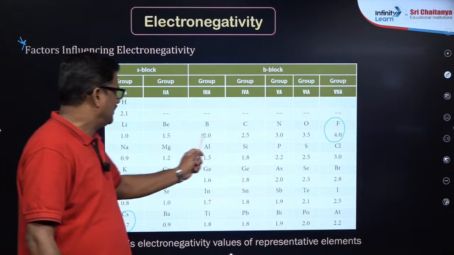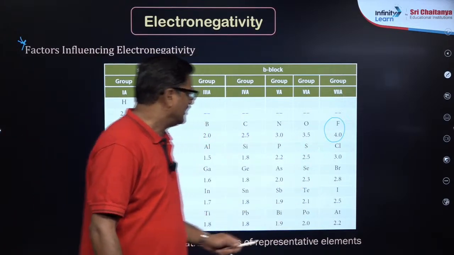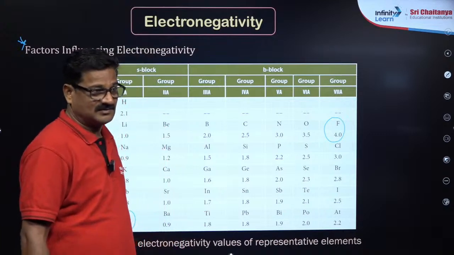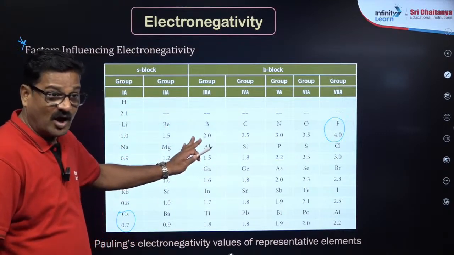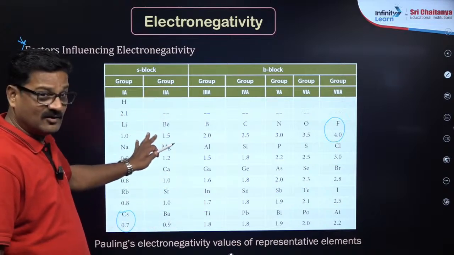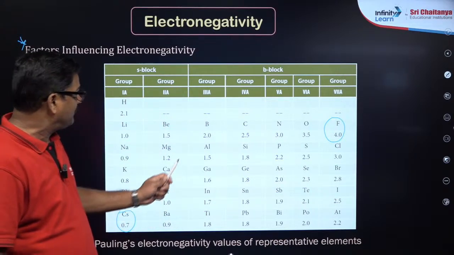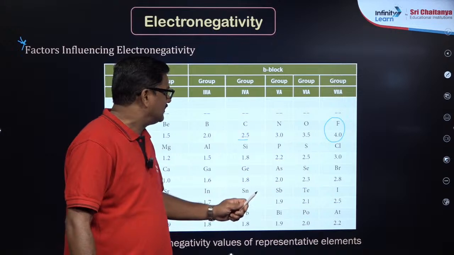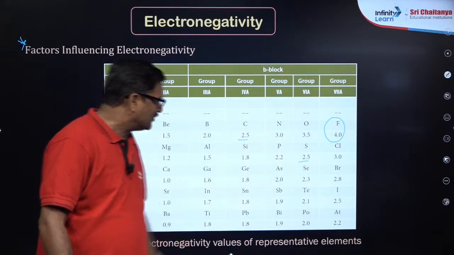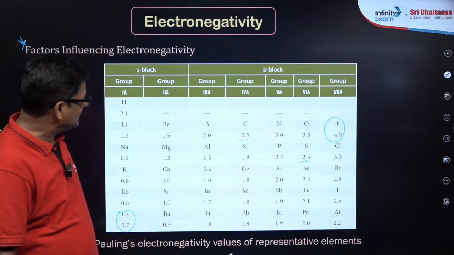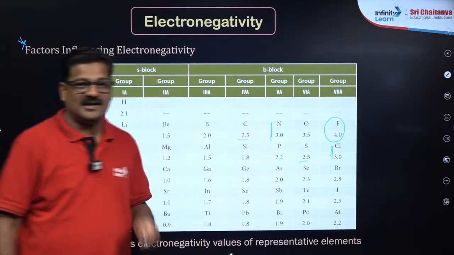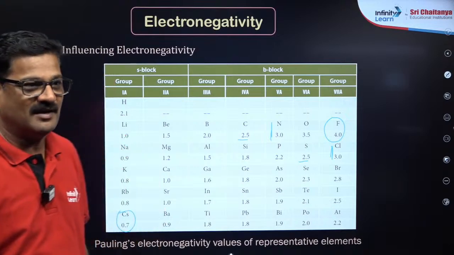Across the period electronegativity increases, down the group electronegativity decreases. I am also telling how to read this particular table. I can find that carbon and sulfur have similar electronegativity values, and nitrogen and chlorine have similar electronegativity values.